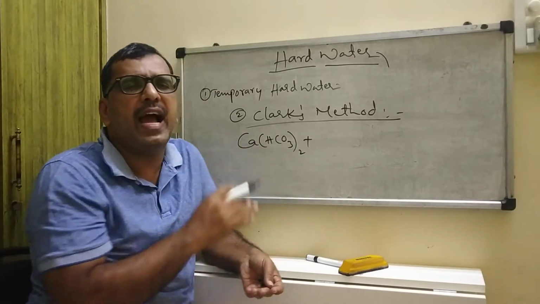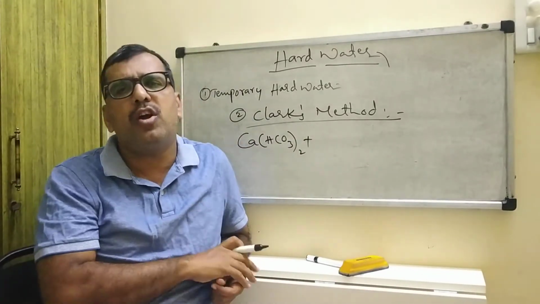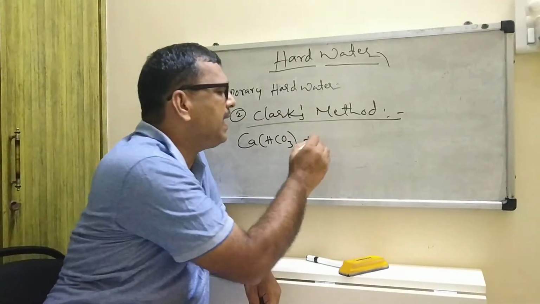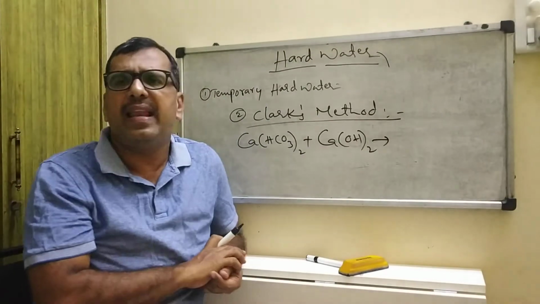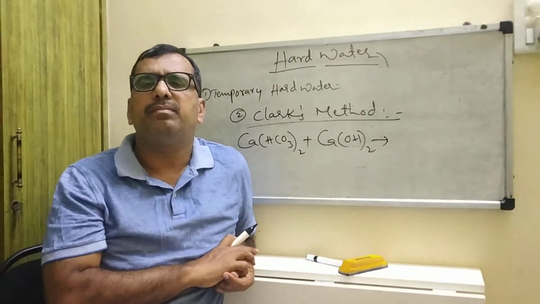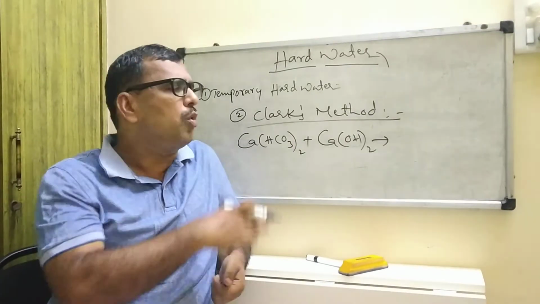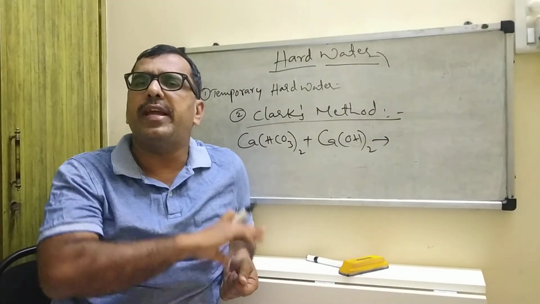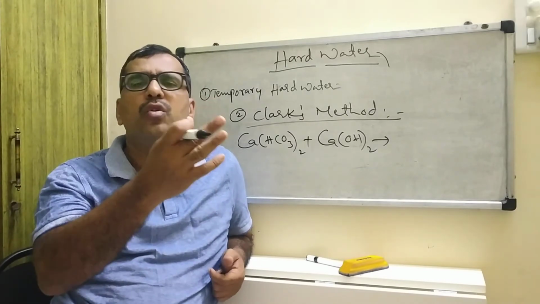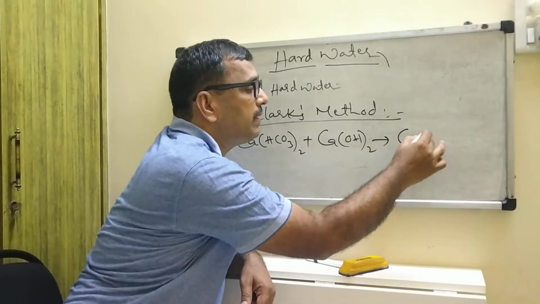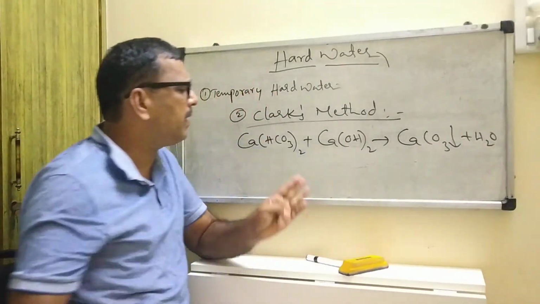If bicarbonates are present, it is called temporary hard water. By the addition of calculated lime water, they are immediately converted into calcium carbonate, which settles down at the bottom of the container.